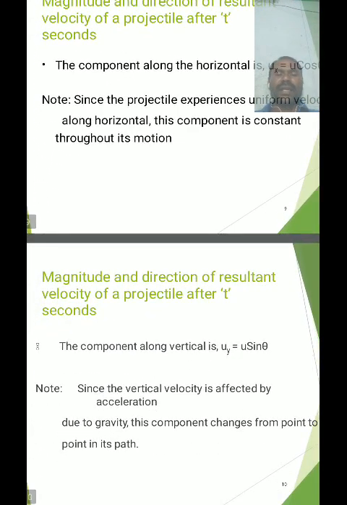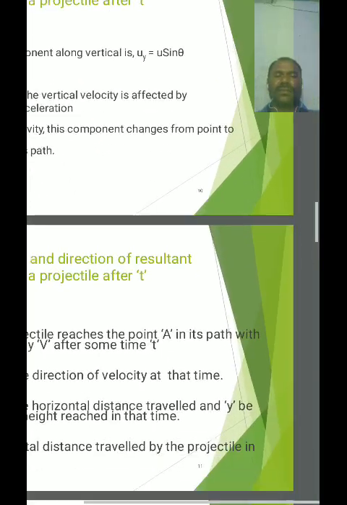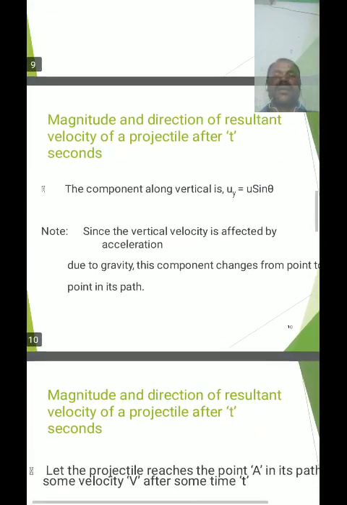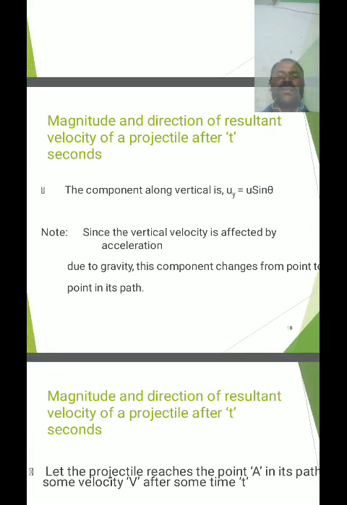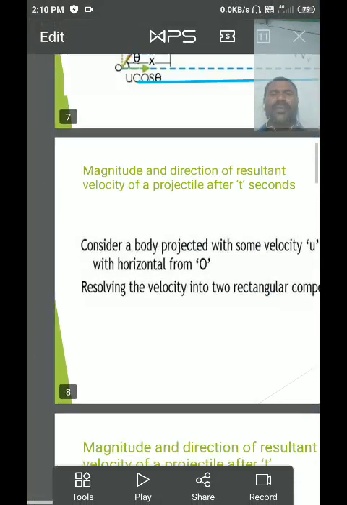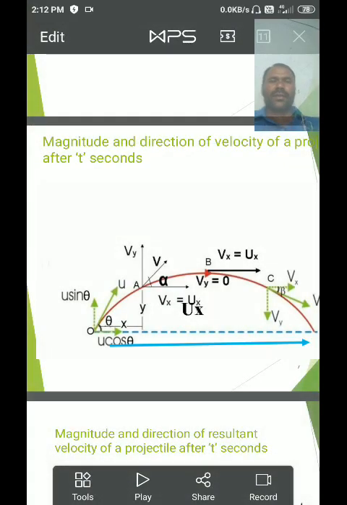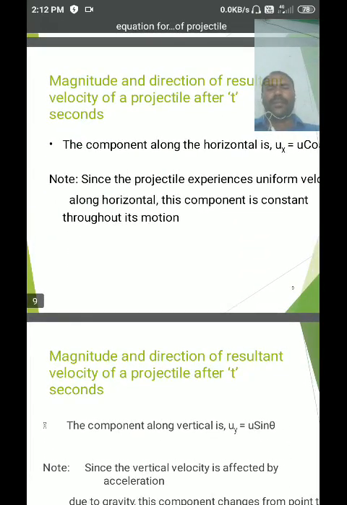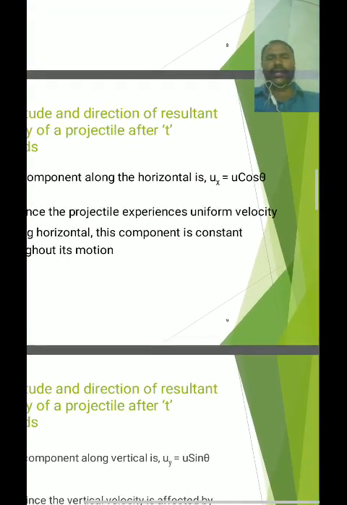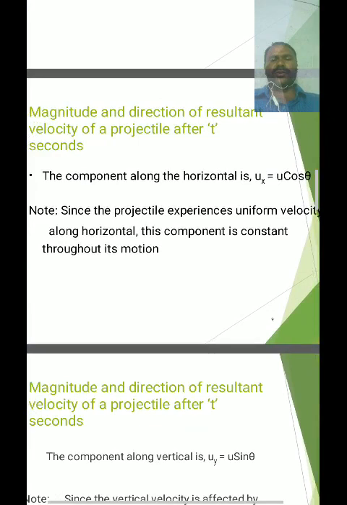Magnitude and direction of the resultant velocity of a projectile after t seconds. Okay, the component along the vertical direction. The initial velocity component along the vertical direction is uy, that is uy is equal to u sin theta. The horizontal component is ux, which is equal to u cos theta.